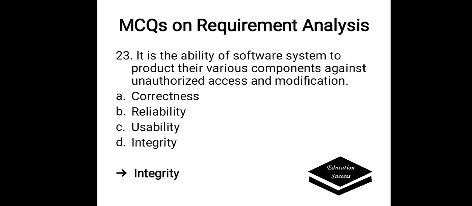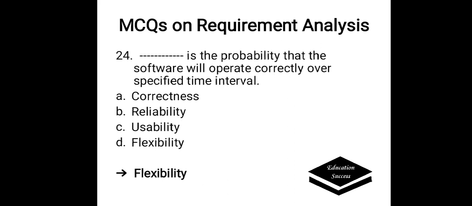It is the ability of a software system to protect its various components against unauthorized access and modification. Options are A. Correctness, B. Reliability, C. Usability, D. Integrity. Here the correct answer is integrity. It is the ability of a software system to protect its various components against unauthorized access or modification.